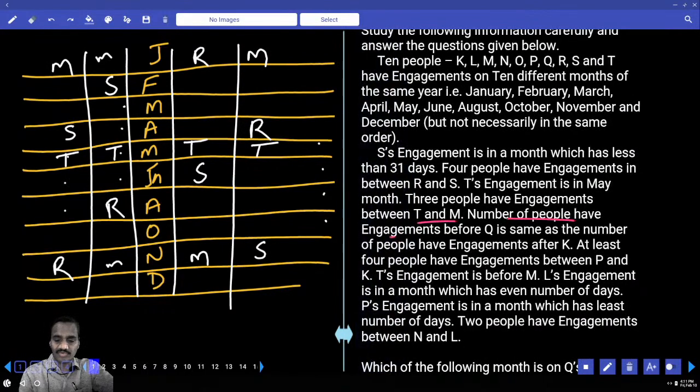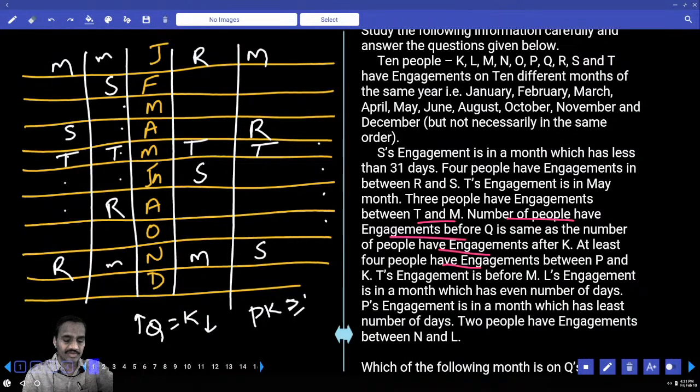Number of people who have engagements before Q is the same as after K. Now before Q, same as the number of persons after K, Q and K. At least 4 people between P and K. At least 4 means 4 or more than 4 in between P and K. Hence the total number of persons in between P and K can be greater than or equal to 4.